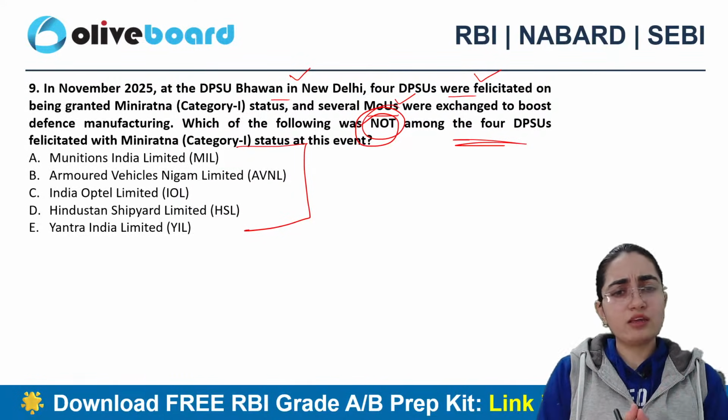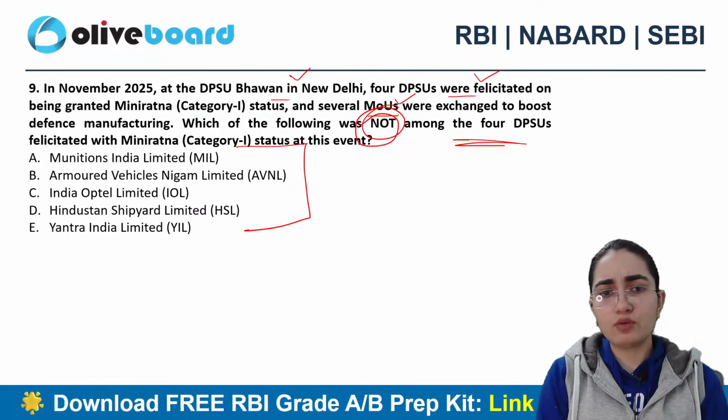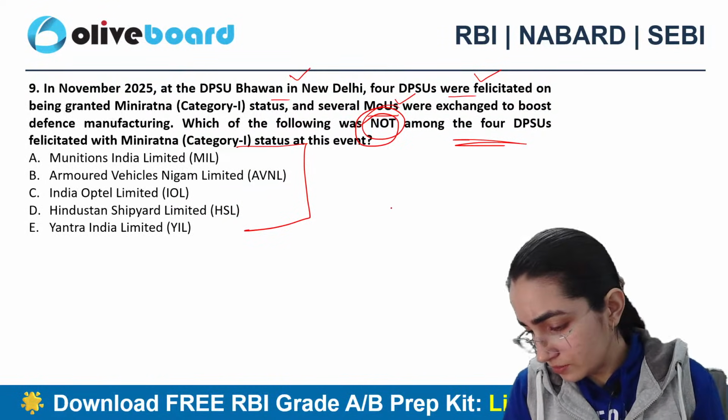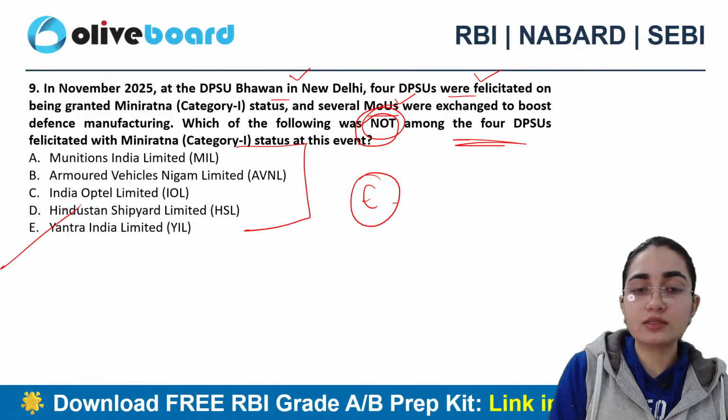Everyone knows the static information about this DPSU's Mini Ratna Category 1. Everyone knows the basic information about it now. I'm not explaining that here. E exactly is the correct answer. That is Yantra India Limited here.